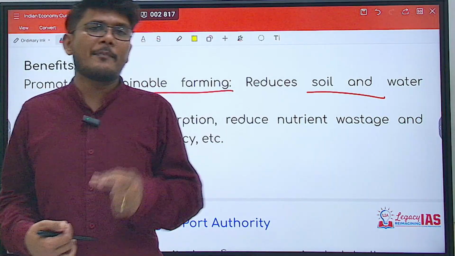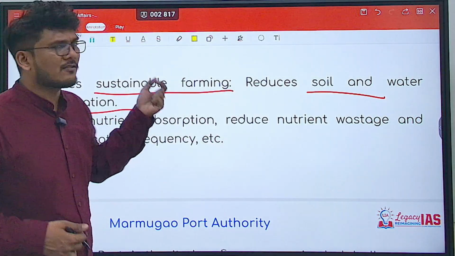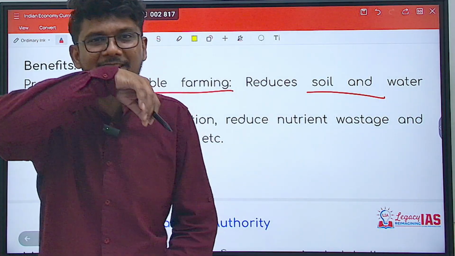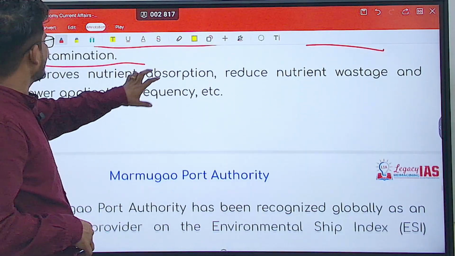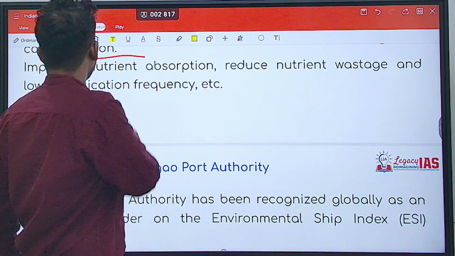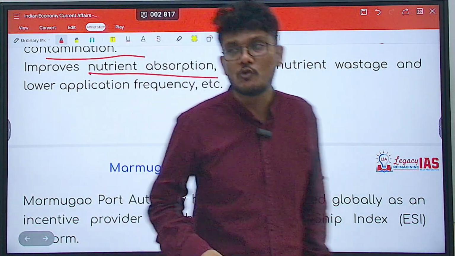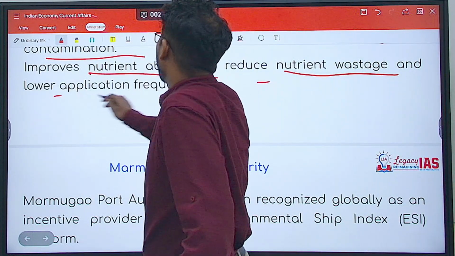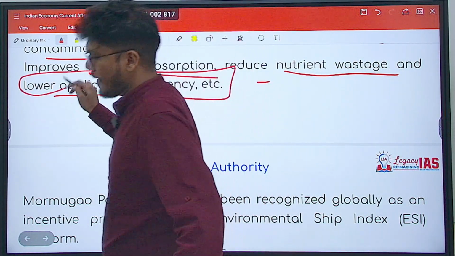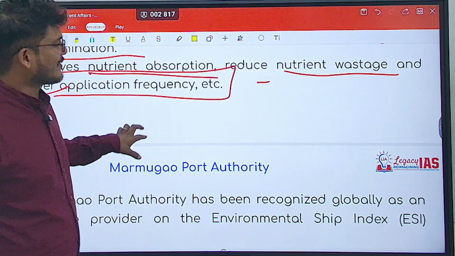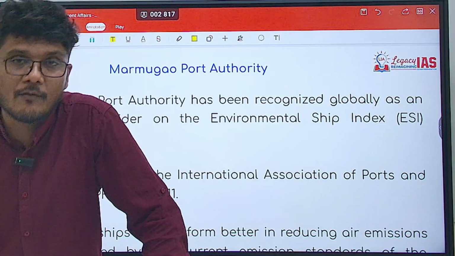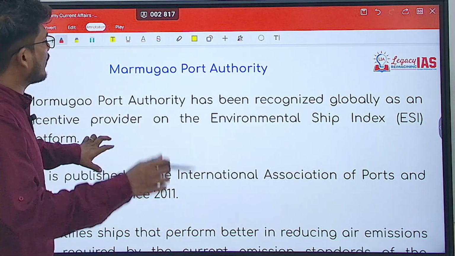Now that will not happen, because the exact same quantity will be released part by part and reach directly to the plants through their roots, etc. So it will be a sustainable method. Of course, it improves nutrient absorption, reduces nutrient wastage, as I said, runoff, etc. And lower application frequency is required. Right? Whenever exactly it is required, you can provide that. I hope this is absolutely clear. That was about the nano fertilizer.